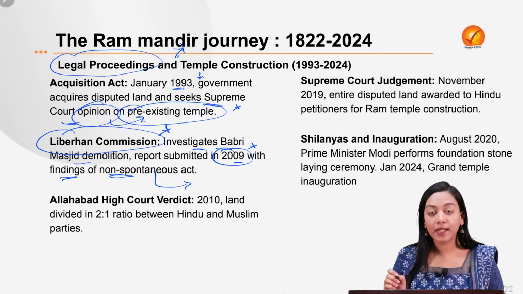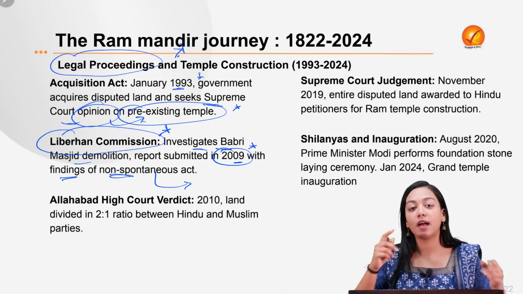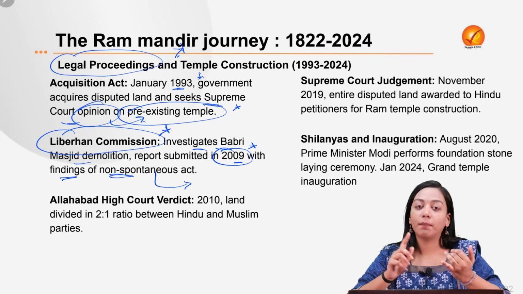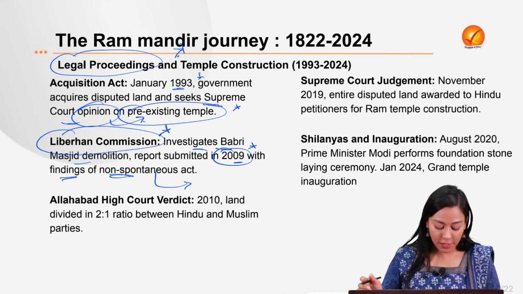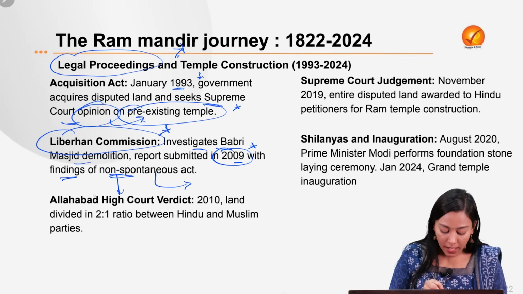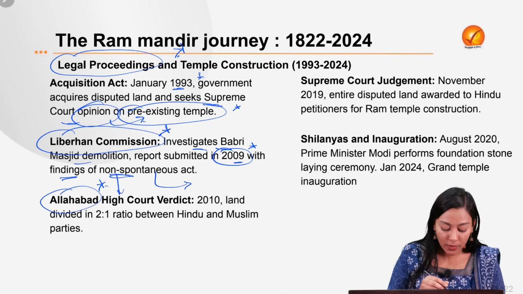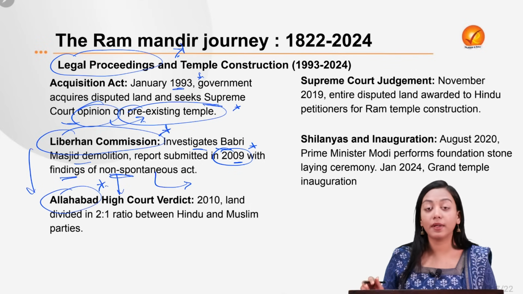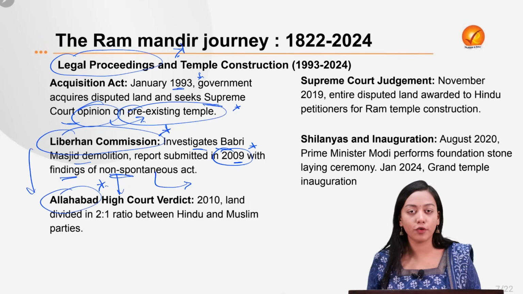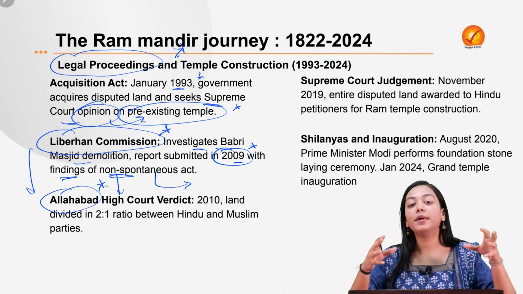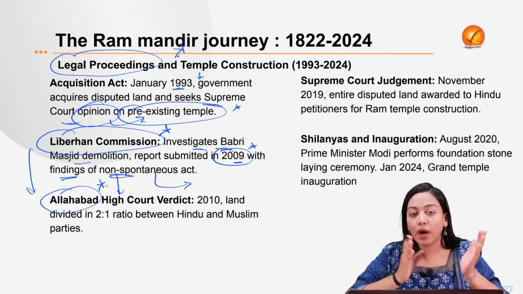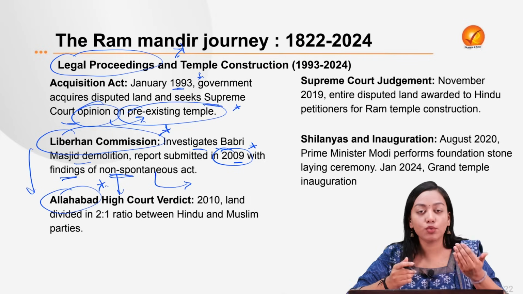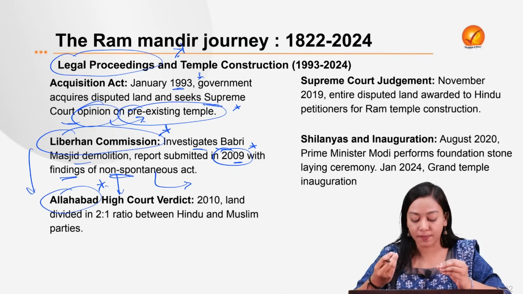So therefore, it led to criminal charges against Lal Krishna Advani, Manohar Joshi, and also against Uma Bharti. They were again removed from the conviction, and finally it went to Allahabad High Court. So Allahabad High Court, when it got the recommendations of the Liberhan Commission and the Archaeological Survey of India, finally said that we will be dividing the property rights in 2:1 proportion, where 2 parts of the disputed land will be given to Hindus and 1 part will be given to Muslims.